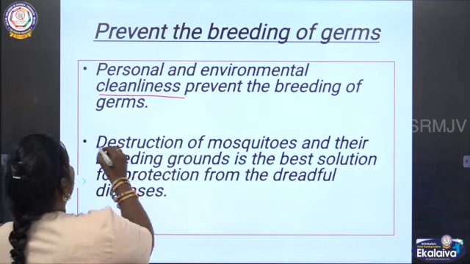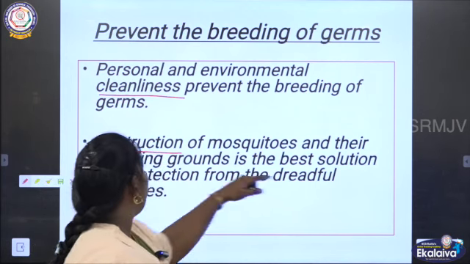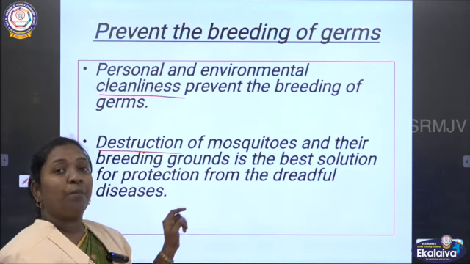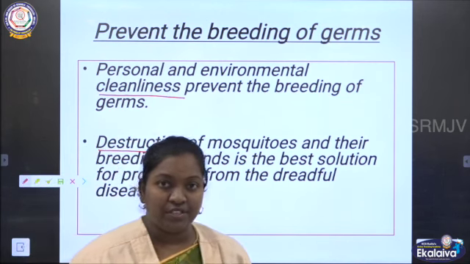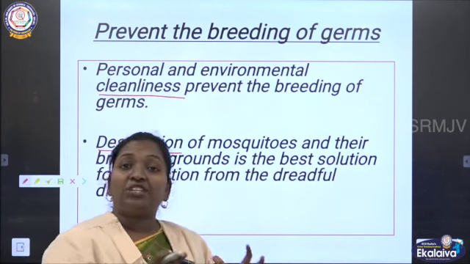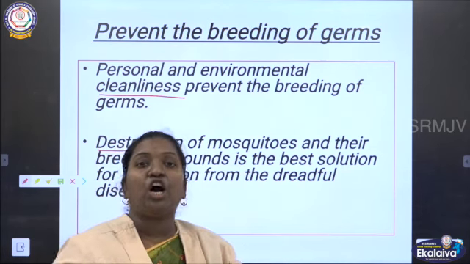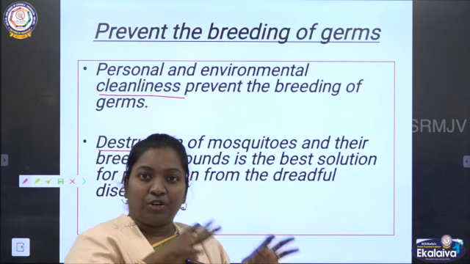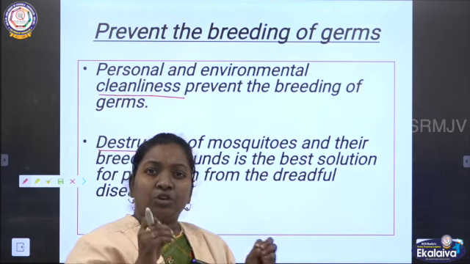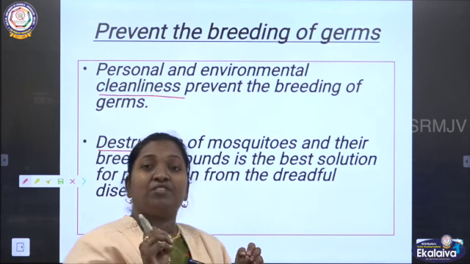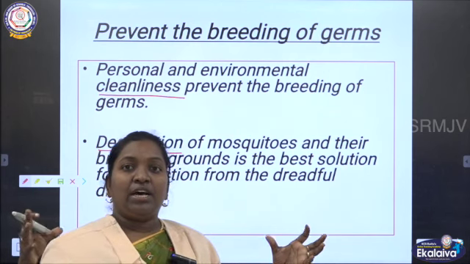Destruction, children, this is most important. Destruction means destroys. Destruction of mosquitoes and their breeding grounds is the best solution for protection from the dreadful diseases. When a place has not been cleaned for a certain period of one week or one month, what will happen? That particular place gets filled with dust and darkness will be there. So mosquitoes will go there, accumulate and start to breed their generation.